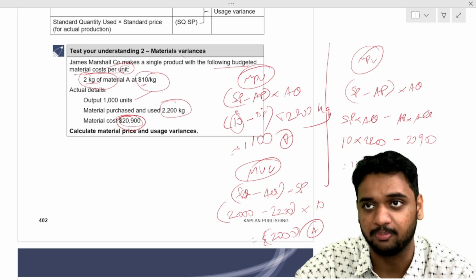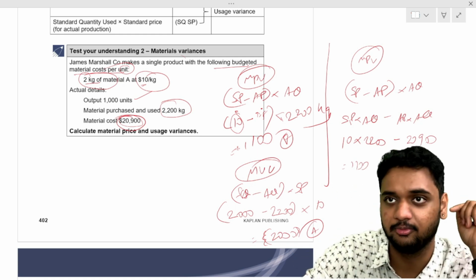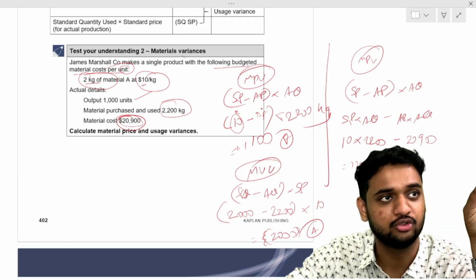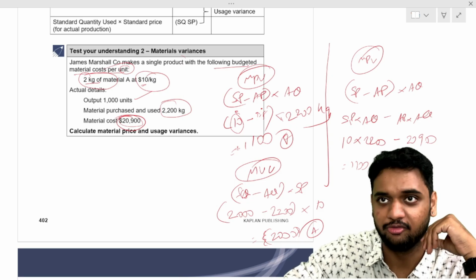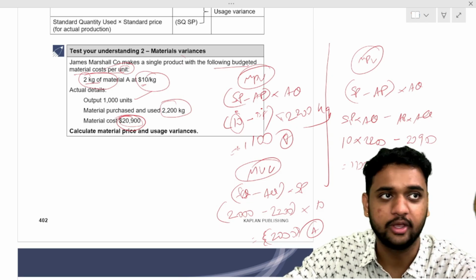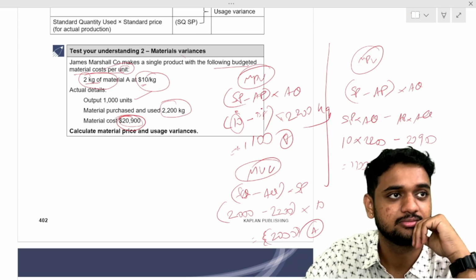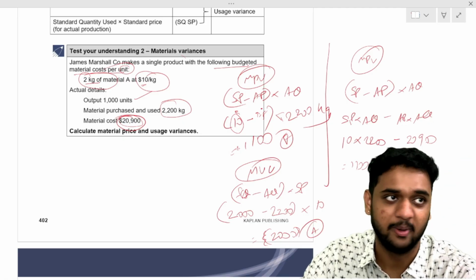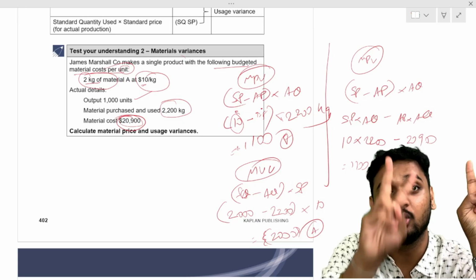To produce 1 plate of fried rice, I was supposed to use 2 kgs of paneer. I produced 1000 units of fried rice. How much paneer should I have used? 1000 into 2, 2000 kgs of paneer I should have used. But I technically used 2200 kilos of paneer. I used 200 kgs extra.